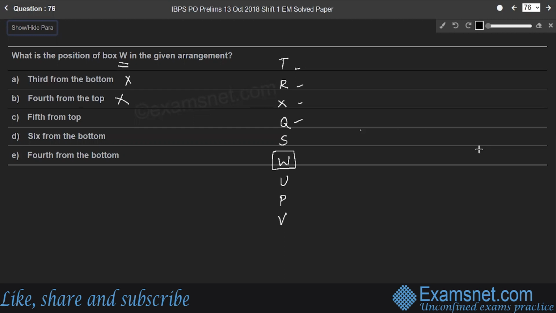Third option, fifth from the top. Fifth box is S, not W. Whereas the fourth option, sixth from the bottom. From the bottom, sixth box is Q, not W. Therefore, option D is also wrong. Whereas option E, fourth from the bottom, yes, from the bottom, fourth box is W. Therefore, option E is the right answer.